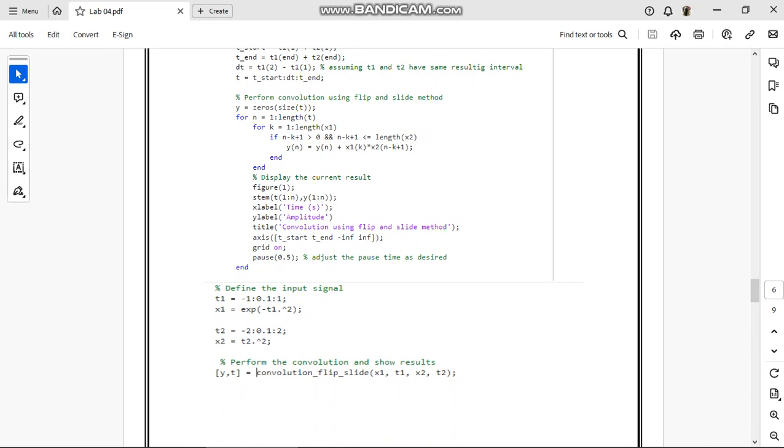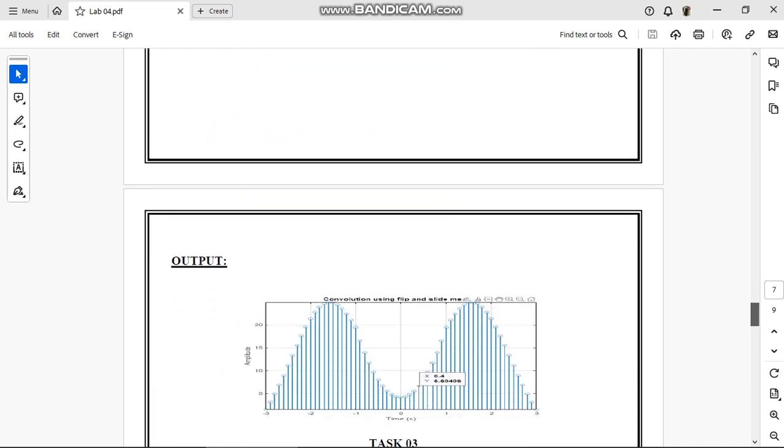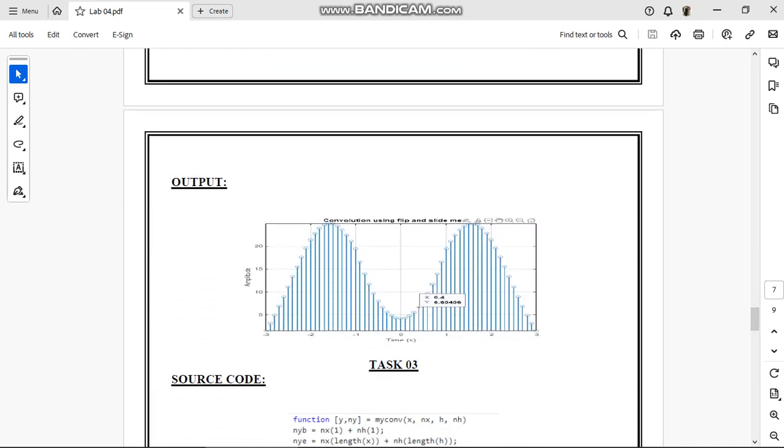Here we are defining the input signal. T1 is equal to -1 to 1. Then I am using another variable x1, which is exponential of minus t1 raised to power 2. Then I am using the second signal of t2 is equal to which is from minus 2 to 2, and this is the x2 value. Then the answer would be shown in this following figure. Convolution, this is the output of convolution using flip and slide method.